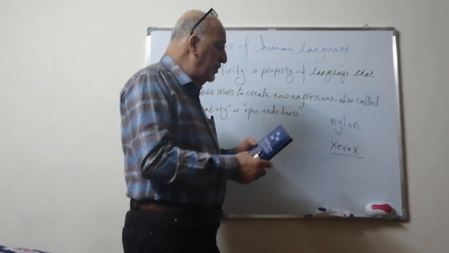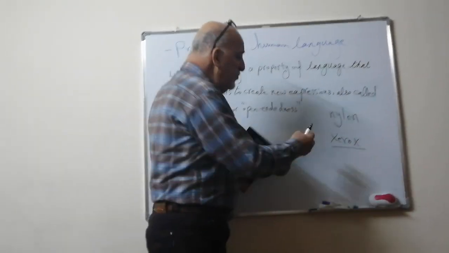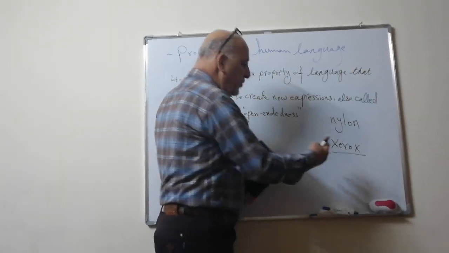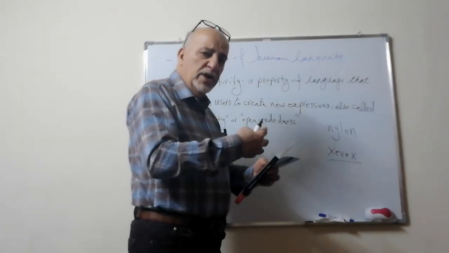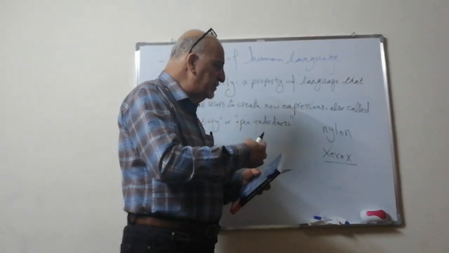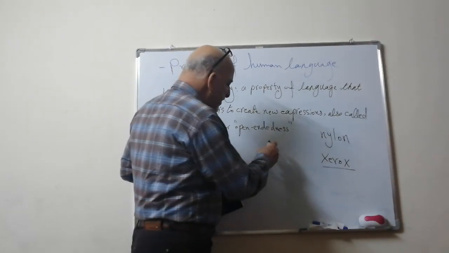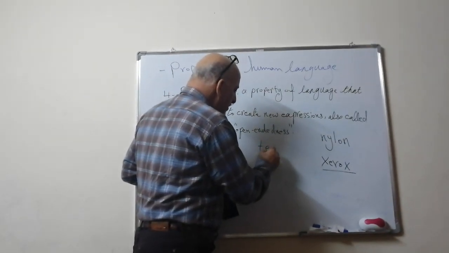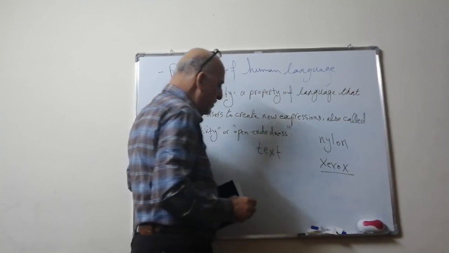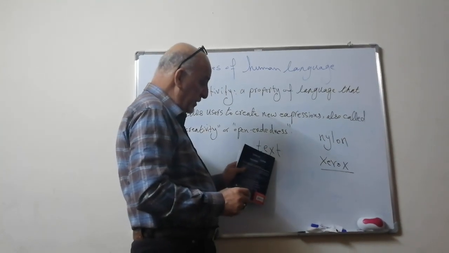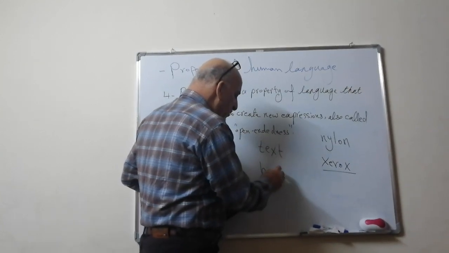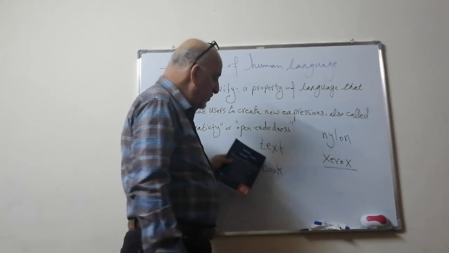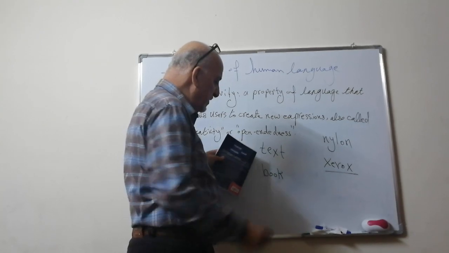Another way of manipulating human resources is not by creating a new word, but by putting words together in order to create a new word. Take a very simple example. We have in English the word text, and then we have book. Each one has a meaning.